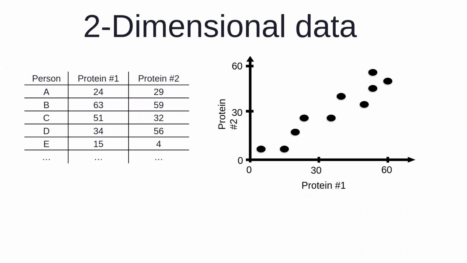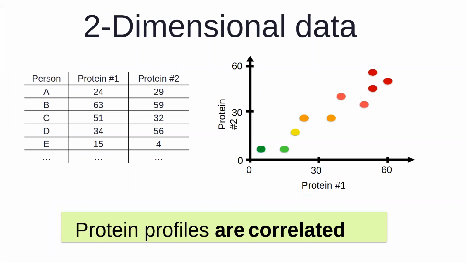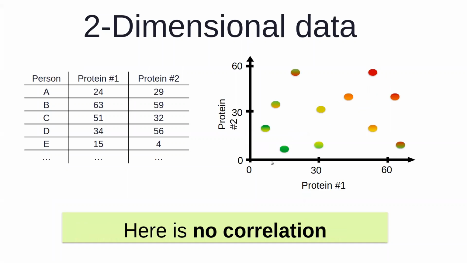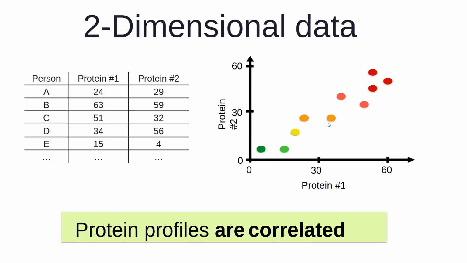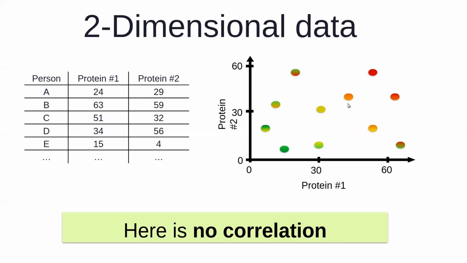Now that I have two different proteins, we still see that if it is plotted like this, or if the data is like this, it looks like there is still a good correlation between protein 1 and protein 2, because all of them are more or less closer, and there could be an underlying line around which the data is there. But there could be a possibility that these are plotted like this, and therefore visually also we see that there is hardly any correlation between protein 1 and protein 2.